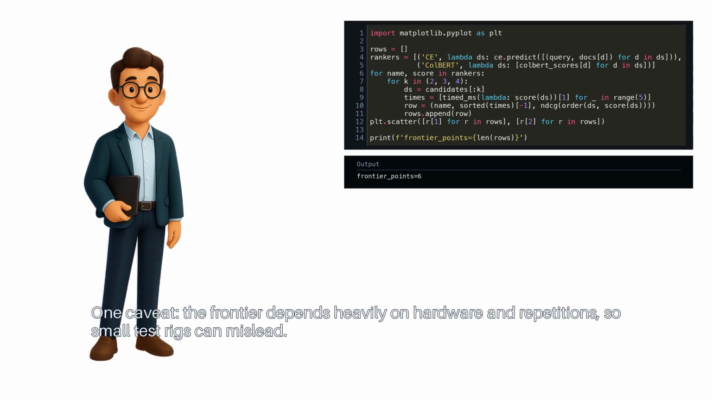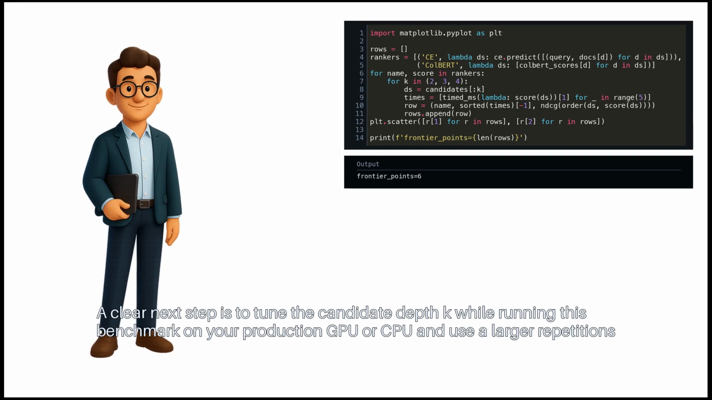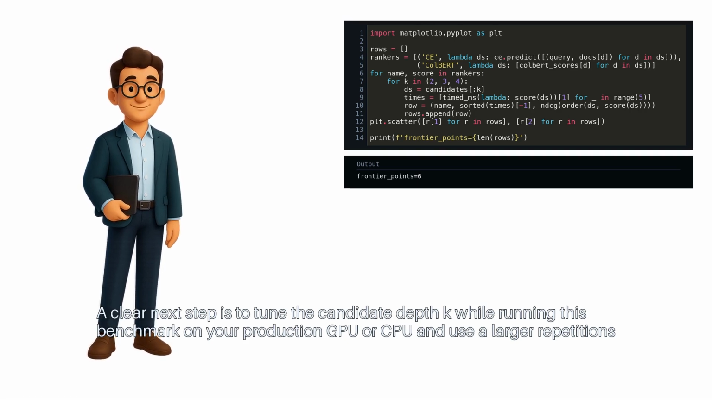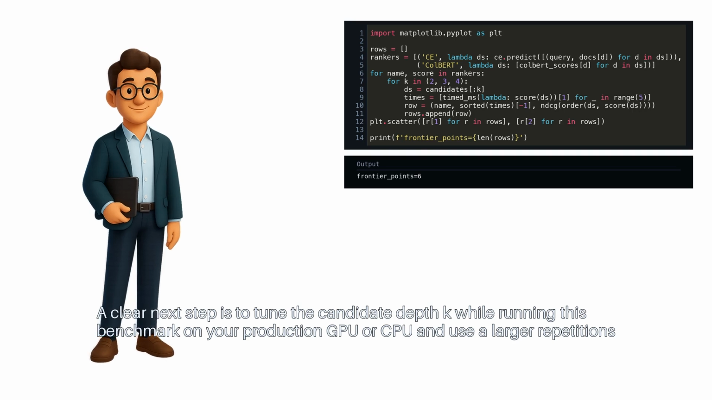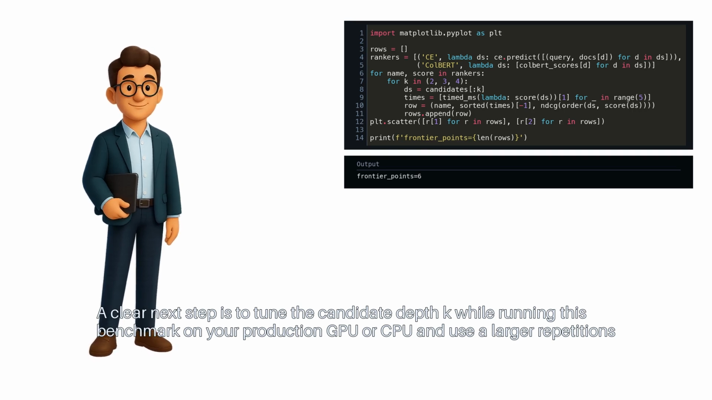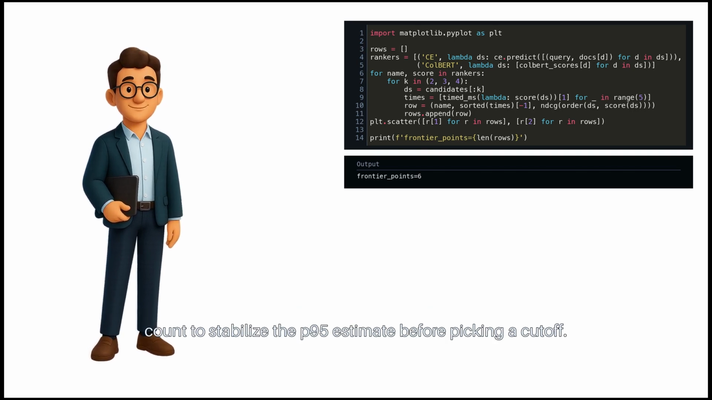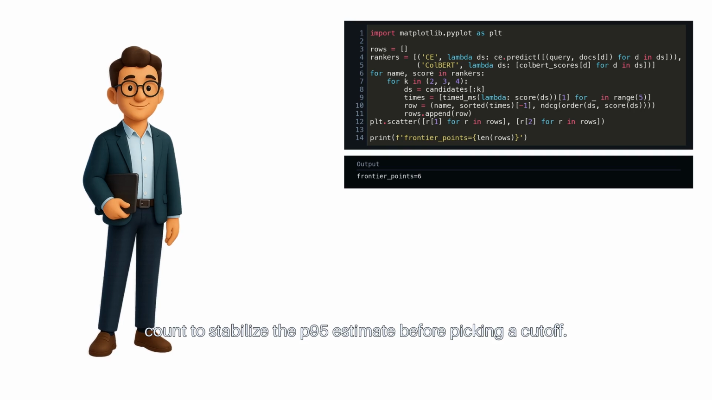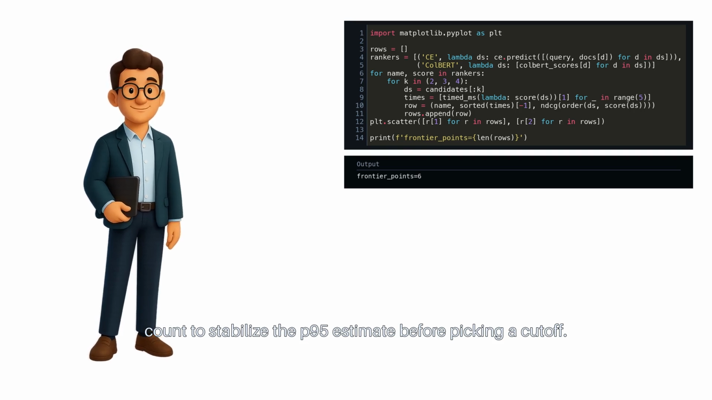One caveat: the frontier depends heavily on hardware and repetitions, so small test rigs can mislead. A clear next step is to tune the candidate depth K while running this benchmark on your production GPU or CPU, and use a larger repetitions count to stabilize the P95 estimate before picking a cutoff.